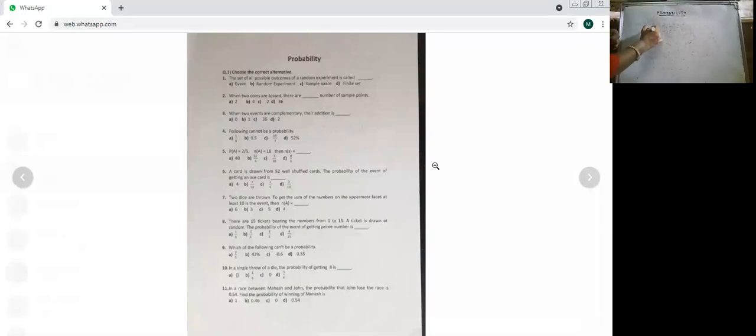The formula of probability is P of A is equal to N of A upon N of S. S is the sample space and A will be the event. Okay, I will show you one. S is the sample space and A is the event.